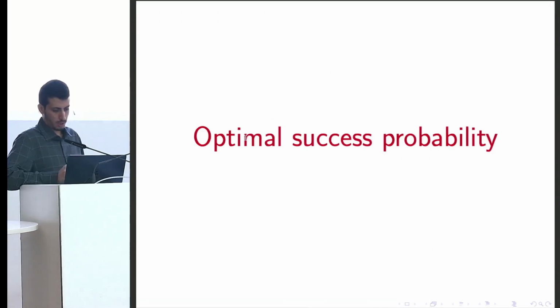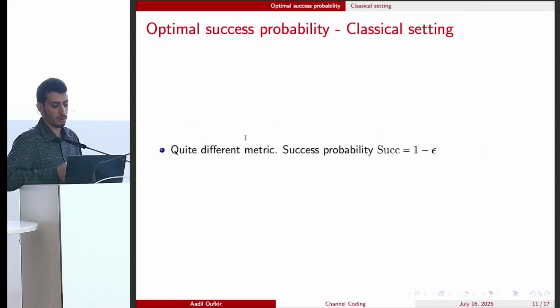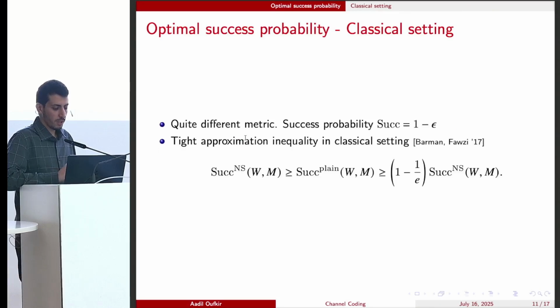Now that we have focused on the optimal error probability, let's turn our attention to the optimal success probability and recall that the success probability is just 1 minus the error probability, but this is a quite different metric. So let's start with this nice result of Berta and Fawzi. Here they showed that the non-signaling success probability can approximate the plain success probability for classical channels, and the approximation ratio is given by a constant, 1 minus 1 over e.